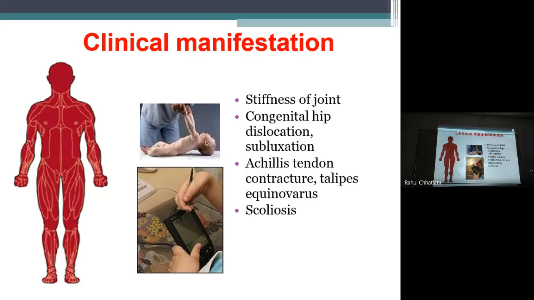Stiffness of joint will be there. Subluxation will be there. The difference between dislocation and subluxation: subluxation is only movement or displacement of the normal joint surfaces from one region to another region, but they are still in contact. If this is the glenoid fossa and this is the humeral head, this moves down, but still the glenoid fossa and humeral head are in contact. Yes, so this is subluxation.